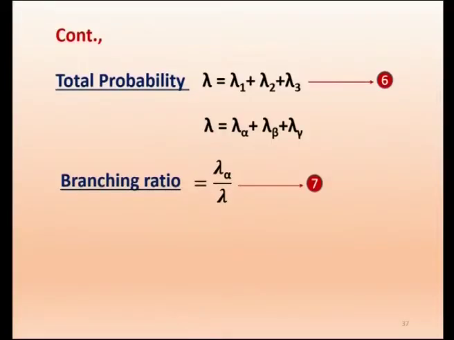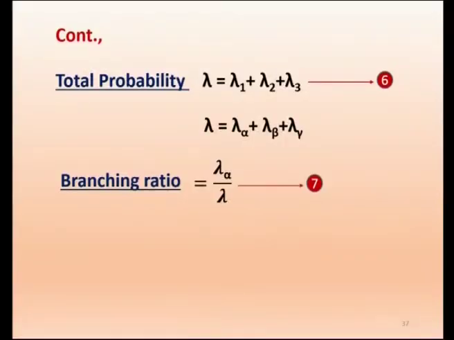For example, uranium 238, suppose it emits only alpha particle, no beta, no gamma. In that case, the branching ratio for alpha will be equal to 1, since lambda alpha by total will also be lambda alpha by lambda alpha. Therefore it will be 1, which means 100% the nucleus will be emitting only alpha. Suppose it is emitting something else also, we may get maybe 10% alpha, 90% beta. So we get the branching ratio for any nucleus.